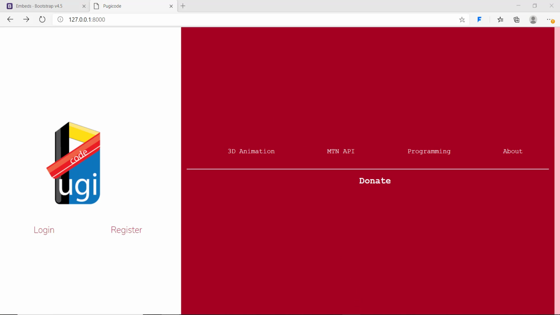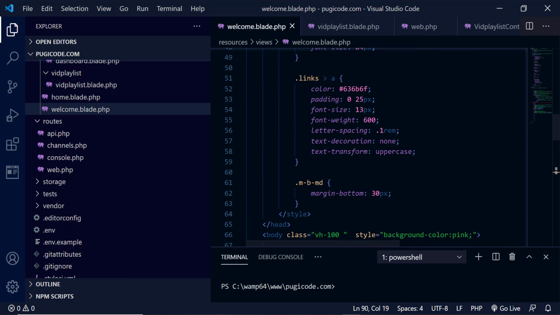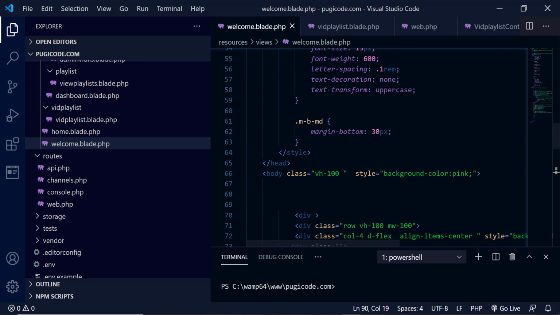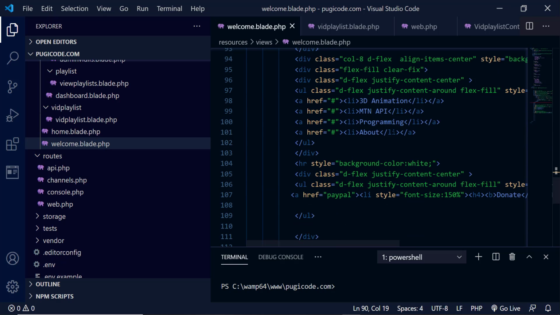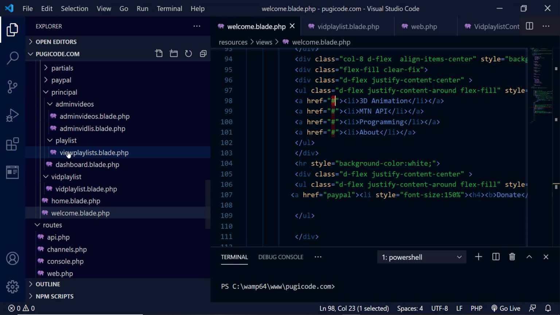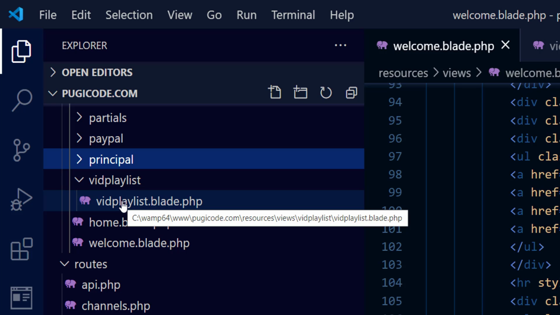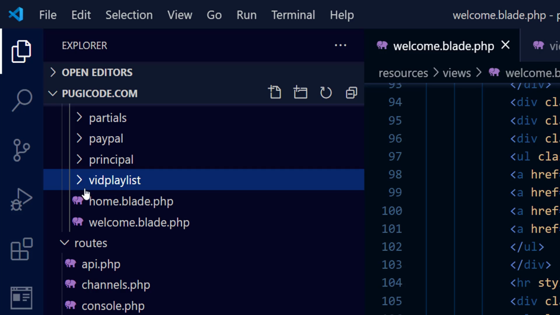So first things first, I'll go ahead and create one window called the playlist window. I'll go to the welcome page. The first thing I want to do there is route to that particular item, so I'll change some things here. We're going to go to the playlist window, and we have view playlist, but the one we have is in the principal. So we have the playlist, and then we shall have the videos in the playlist.